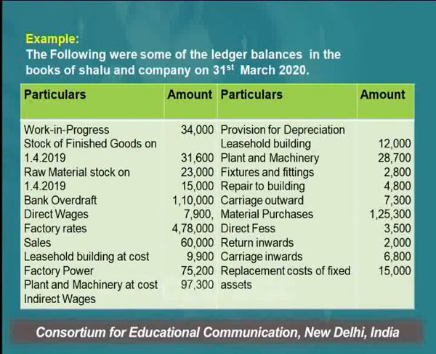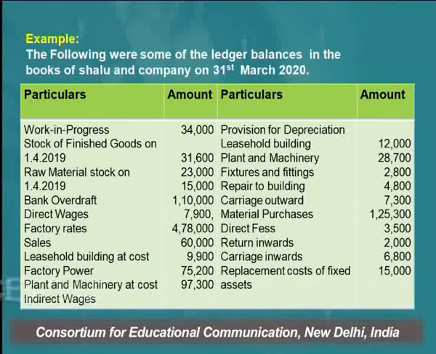So sales, this item is related with the trading account. This will be shown there only. Leasehold building at cost. This is the cost of the building. This is an asset. So all types of assets are shown in the balance sheet.